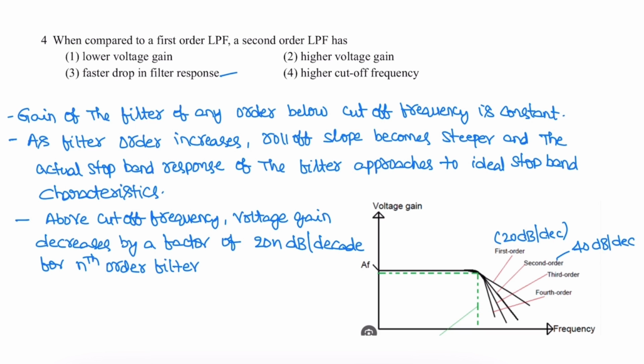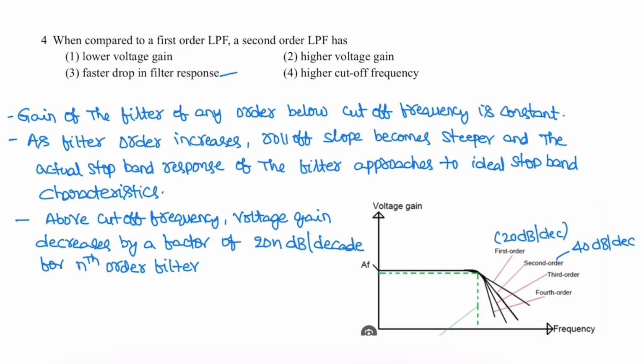the actual stop band response of the filter approaches the ideal stop band characteristics. So this green line indicates the ideal stop band characteristics for the filter. Above the cutoff frequency, the gain of the filter decreases by 20n dB per decade, where n is the order of the filter. For first order filter, 20 dB per decade.